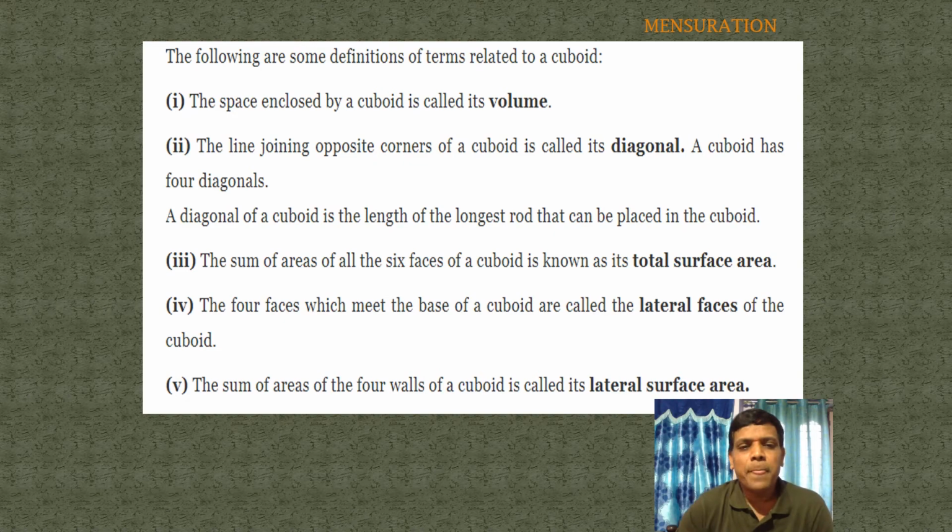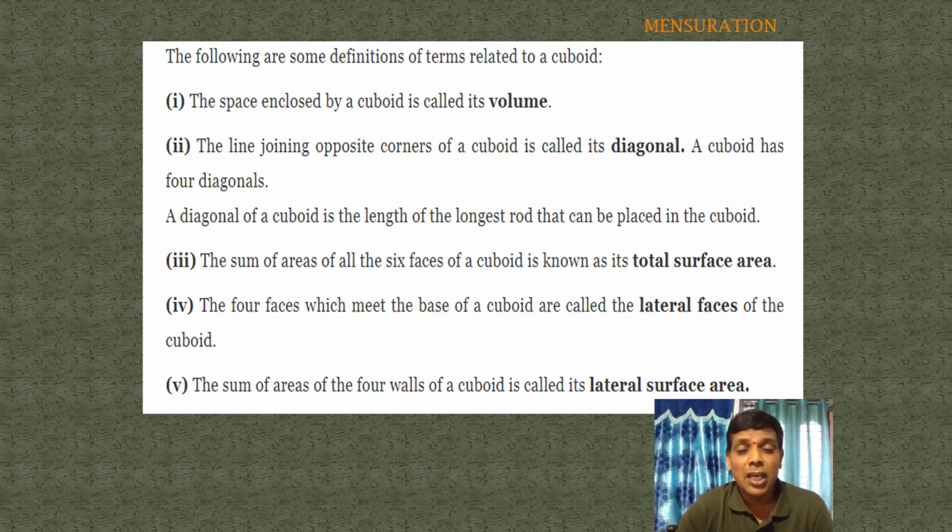The following are some definitions of terms related to cuboid or cube. The space enclosed by a cuboid is called its volume. Second, the line joining opposite corners of a cuboid is called its diagonal. A cuboid has 4 diagonals. Not only cuboid, even a cube also has 4 diagonals.